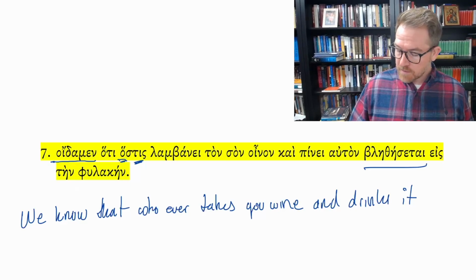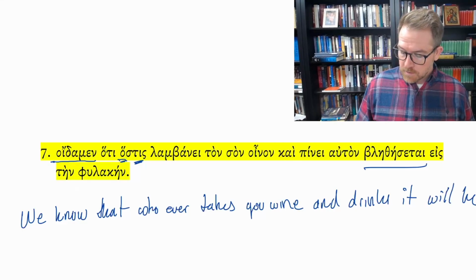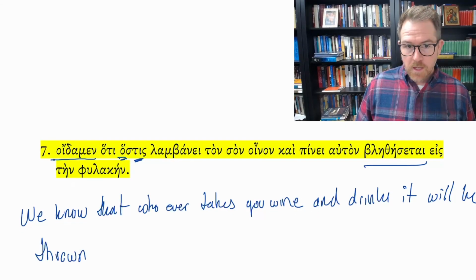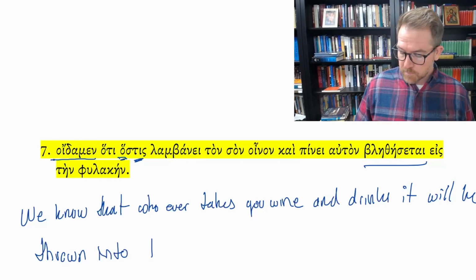Future passive, sorry. This is the future passive, not aorist passive. Will be cast, or we'll probably say thrown because of where they're getting thrown. Will be thrown. Where? Eis phulakein, into the prison, in the clink.